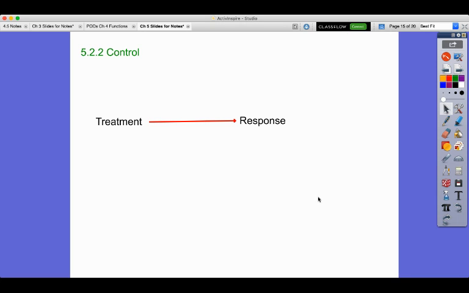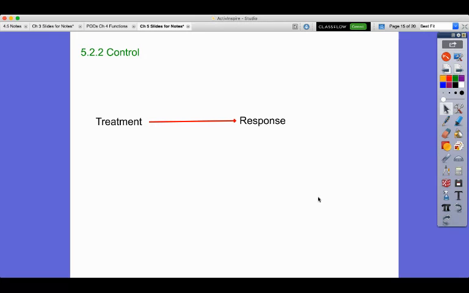All right, we want to talk about control. You need to be in control. You need to be in the driver's seat when you're designing an experiment, because anything that you forget to control for is what we call a confounding variable, and it makes your results trash. They belong in a trash can.